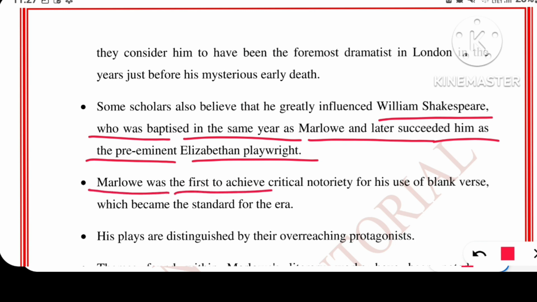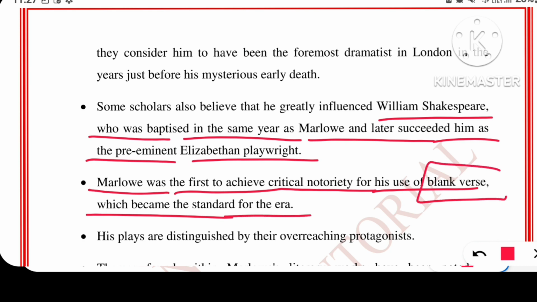Marlowe was the first to achieve critical notoriety for his use of blank verse, which became the standard for the era. Now, if you know blank verse, you will understand it very easily. This means no rhyme, no rhythm. There will be a flow of emotion in the writing. There is no metrical length anywhere in his writing. He writes according to the flow of his emotion.